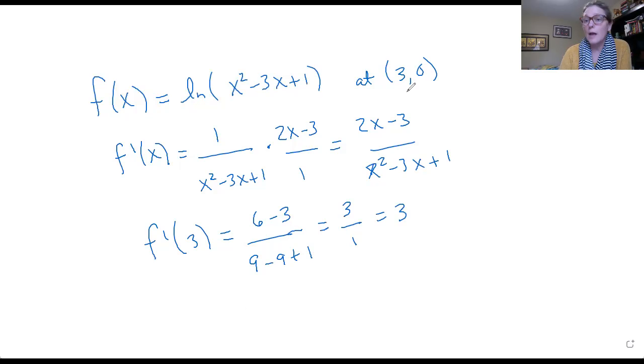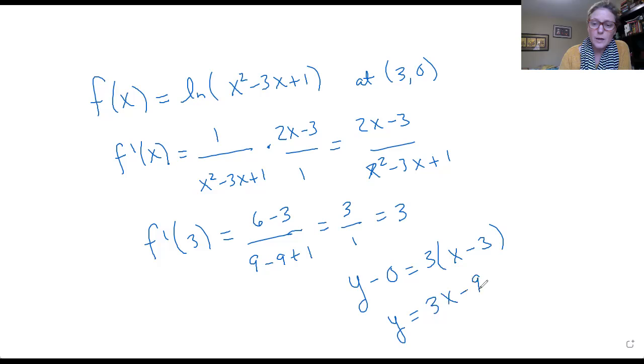Here's my point. I'm going to put that in point slope form. So that's going to be y minus 0 equals 3 times x minus 3. And I would leave my answer just like that, because, I'm not going to say who, but one person distributed and didn't distribute correctly. They wrote 3x minus 3, not 3x minus 9. If you distribute correctly, you'd have 3x minus 9. So leave your answer like that; you actually don't have to simplify that. So that was one problem that a lot of people did not get correct.